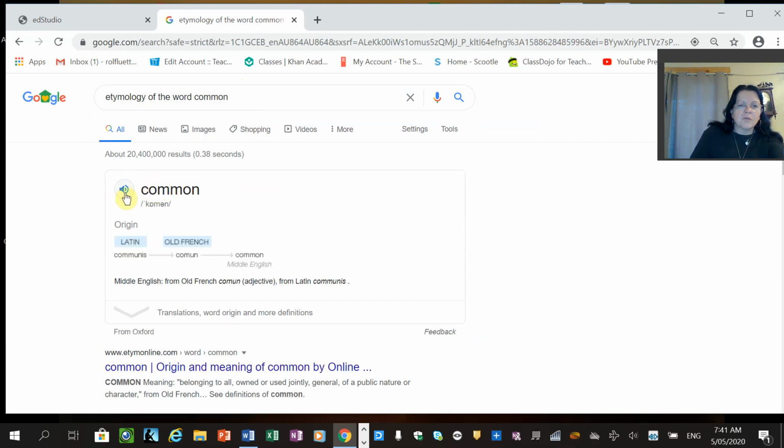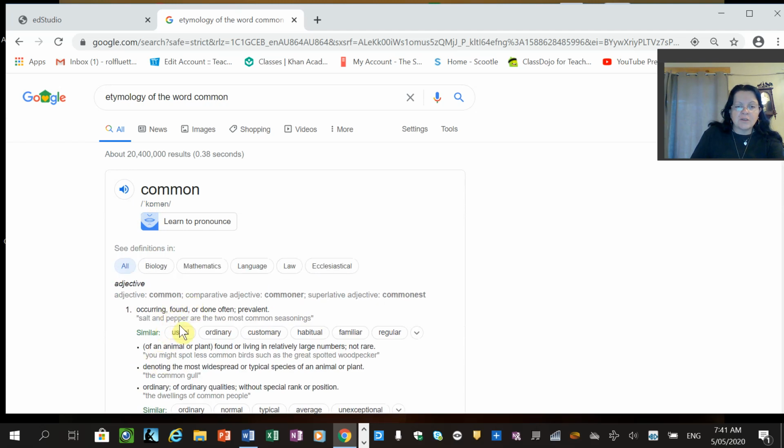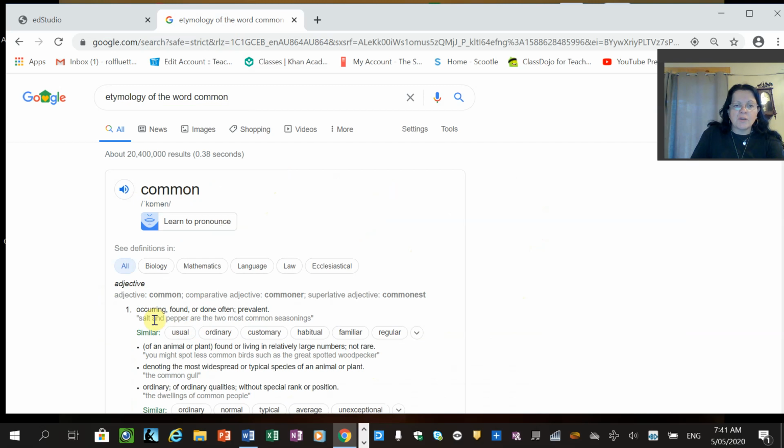Common. So uncommon once again is the upside down V with an N, that's the IPA in front of it. Latin, communis. Commune, French, and then the English changed it. And it means occurring, found, or done, often prevalent. And our word was uncommon. So if that's it for common, then not occurring or found often would be uncommon.